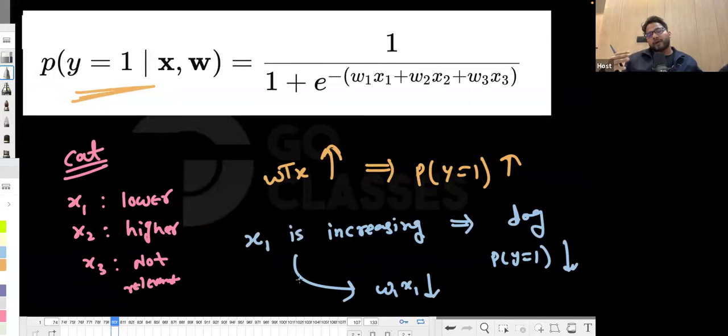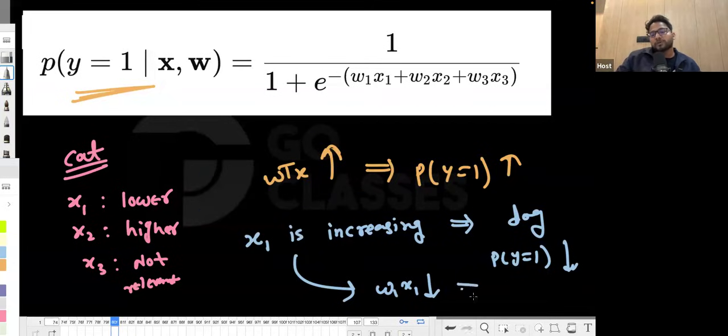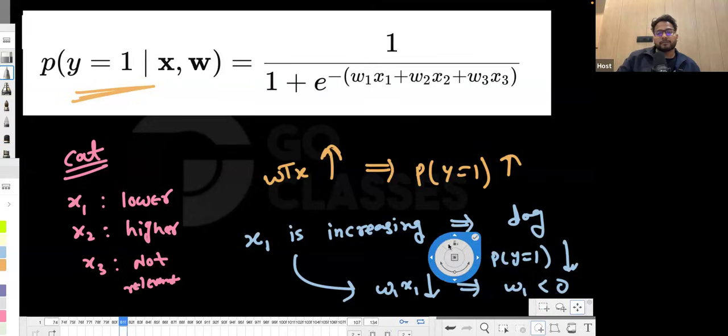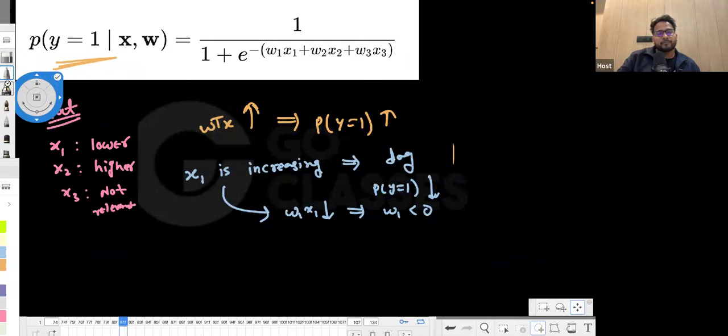Because x1 is lower for cat and x1 is higher for dog, whenever x1 is increasing, you want that to shift to dog. So you want the probability of y equal to 1 to decrease, which means w transpose x decreases, because both are the same. You want this to decrease, which is possible whenever w1 is negative, isn't it? Have you understood this? Let me know.